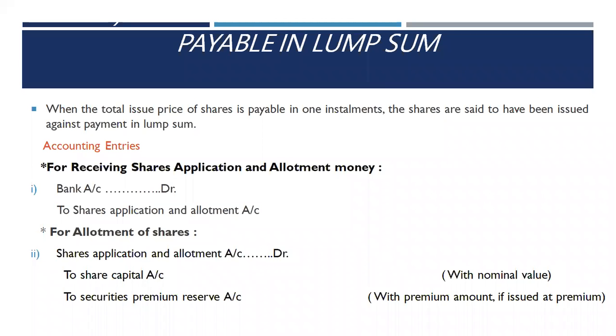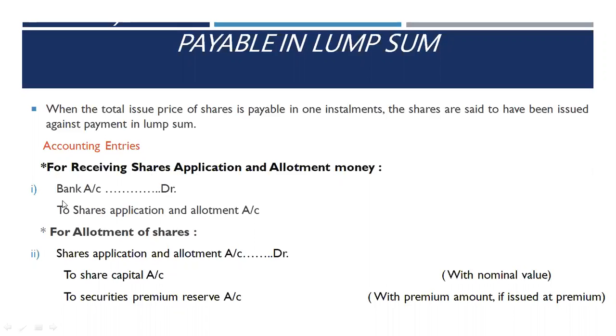Now next is when shares are payable in lump sum. When total issue price of share is payable in one installment, shares are said to have been issued against payment in lump sum. So when shares are issued in lump sum, that means the whole money is received by the company at the time of application only.